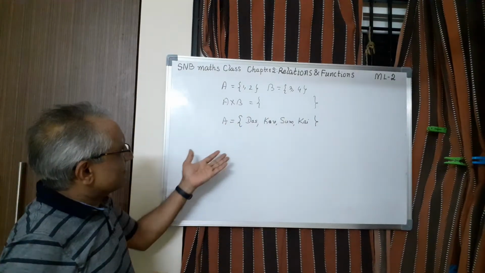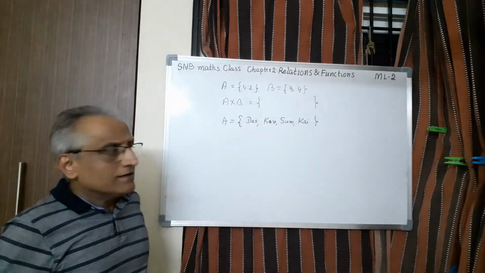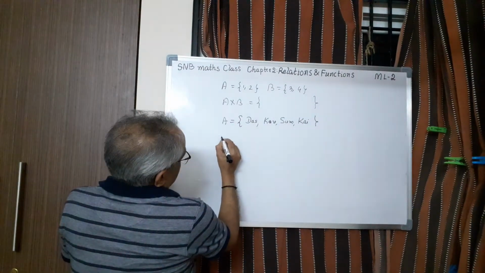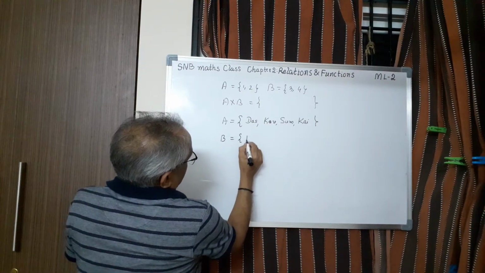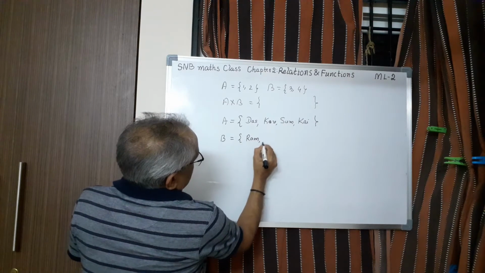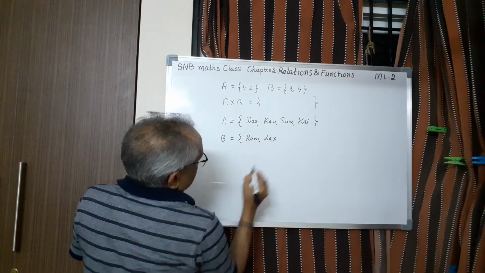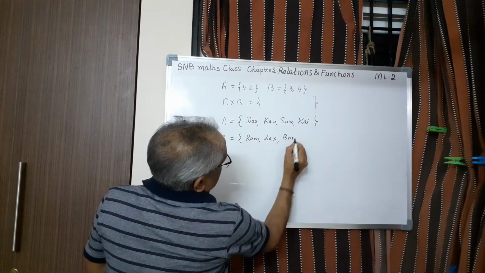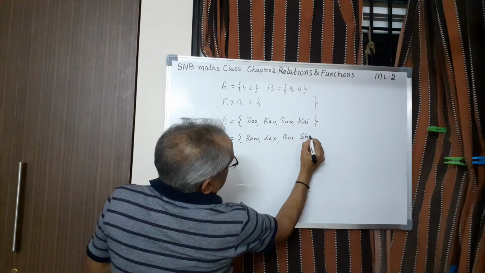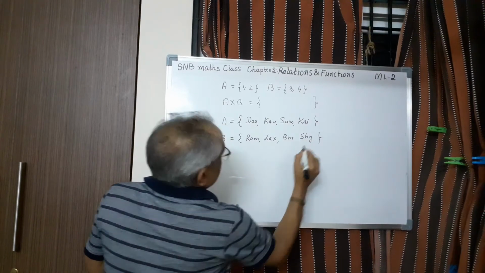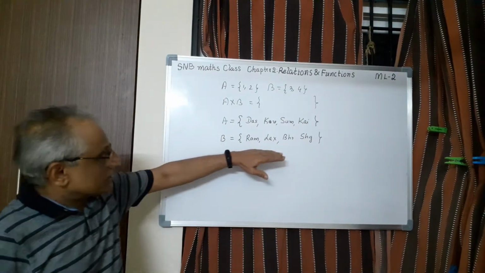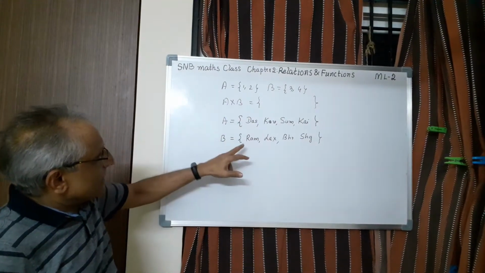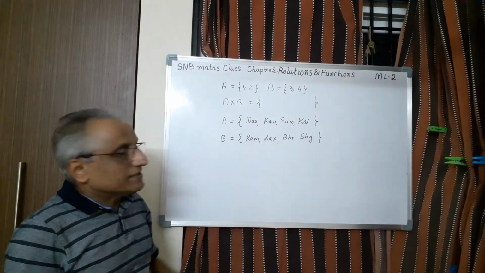In terms of set language, even a set can contain people. Now let me take B as Ram, the first son. Then Lakshman, I will write LAX. Then Bharat, BHR. And Shatrughna, SHG. So these are the four sons of Dasharath, and of course, these are the three wives.